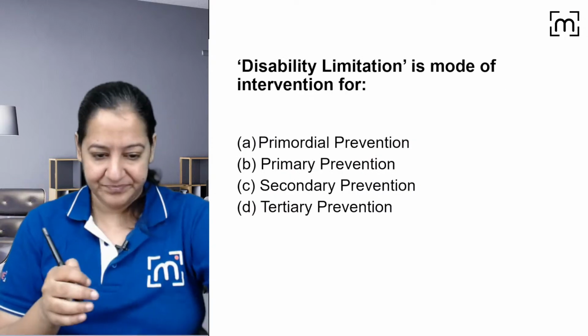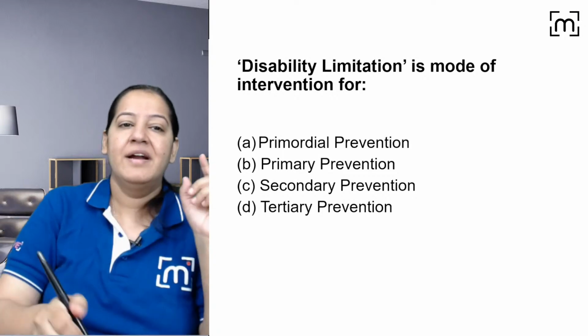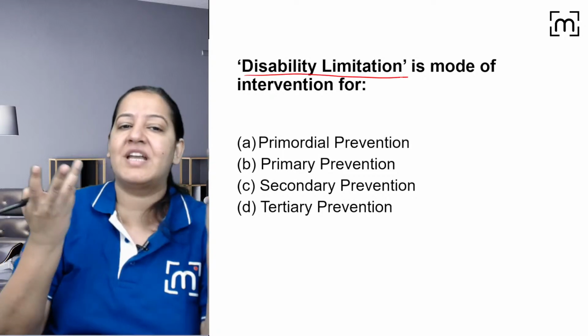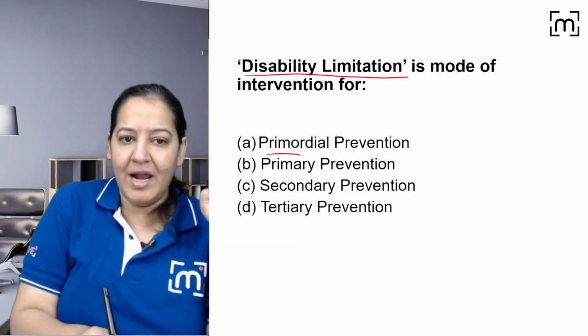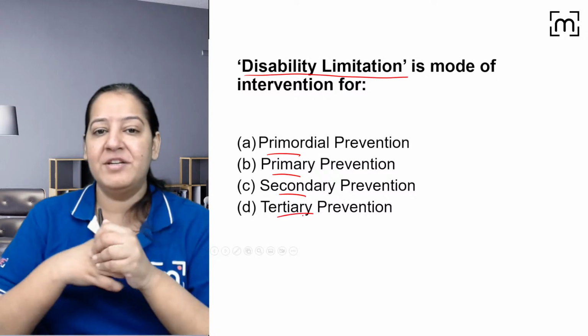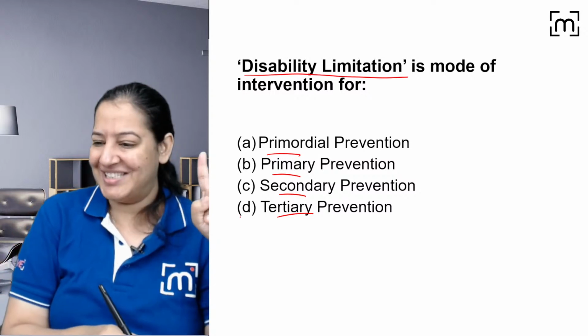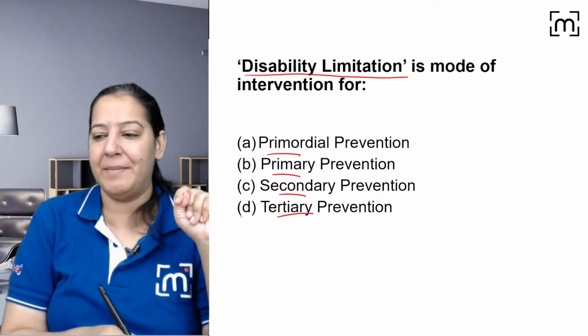The next question. I guess the easiest question, and everyone can answer it. Disability limitation is what type of prevention? Is it primordial, primary, secondary or tertiary? Disability limitation is what? Yes, very good. So yes, you all are right. The correct answer here from ABCD is D.